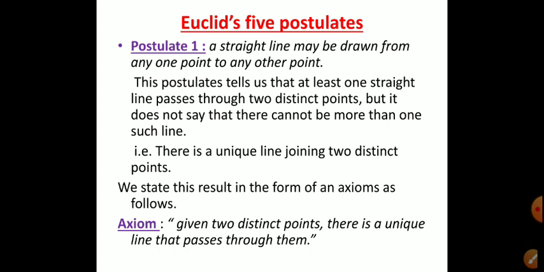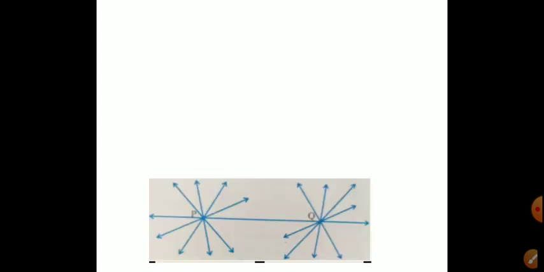It's very simple. But this postulate can be written in the form of an axiom as: given two distinct points, there is a unique line that passes through them. All of you know that we have learned this in our previous session, in our earlier classes also.